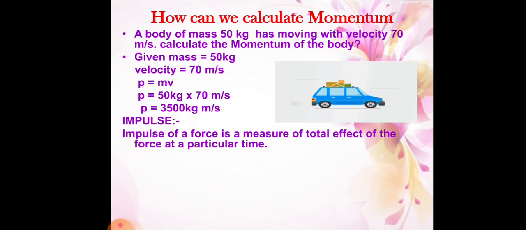So there is a sudden change in that velocity, and at that time a change in momentum also happens. When the body reaches the ground, its momentum becomes zero. So impulse is nothing but the change in momentum at a particular time. At that time only it is happening.